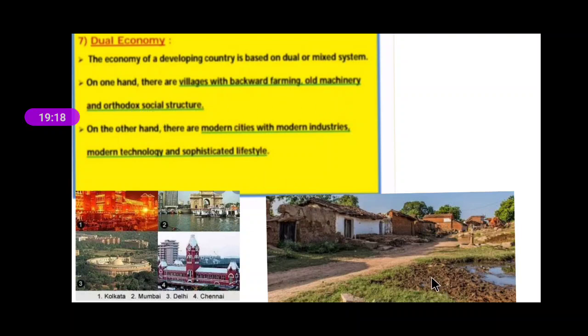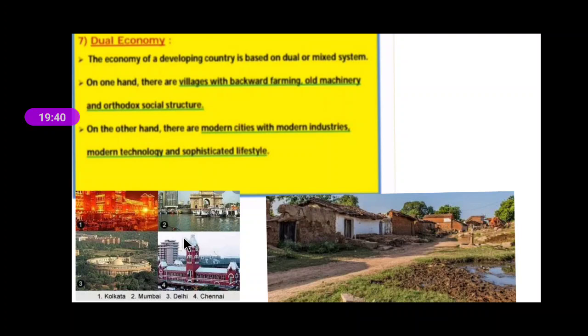Here you can see the picture of a village. On the other hand, there are modern cities with modern industries, modern technology, and sophisticated lifestyle. Here you can see the picture of cities. So the economy of these developing countries is based on a mixed system.